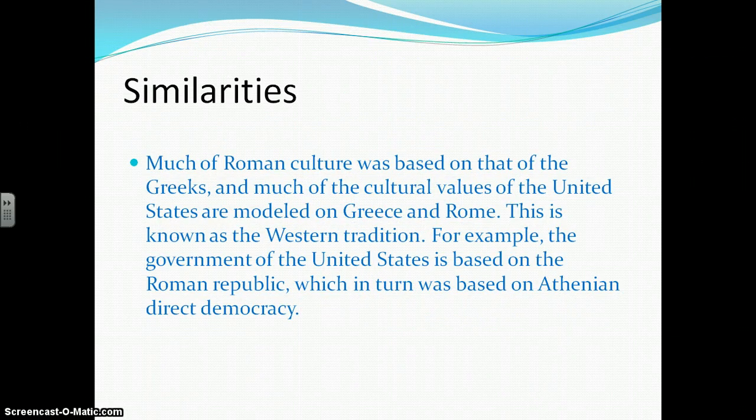Much of Rome's culture was based on that of the Greeks, and much of the cultural values of the United States are modeled on Greece and Rome. This is known as the Western tradition. For example, the government of the United States is based on the Roman Republic, which in turn was based on the Athenian direct democracy.